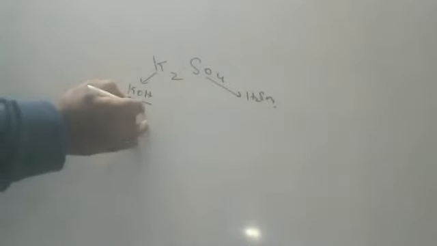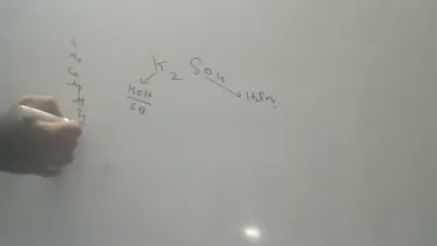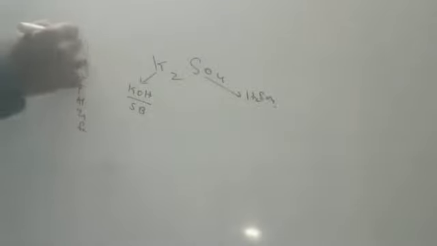So children, here this is a strong base. You will get a doubt: how to identify strong bases, sir? In your activity series: potassium, sodium, calcium, magnesium, aluminium, zinc, iron, lead. The top three are very, very strong, children. And for acids, you can easily say sulfuric acid is a very strong acid.